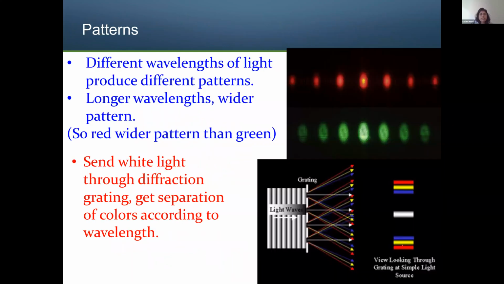Now this is for you to observe again. If you use different lights, say a green laser and a red laser, each has a pattern. But since they have different wavelengths, you remember that red has a longer wavelength than green, right?